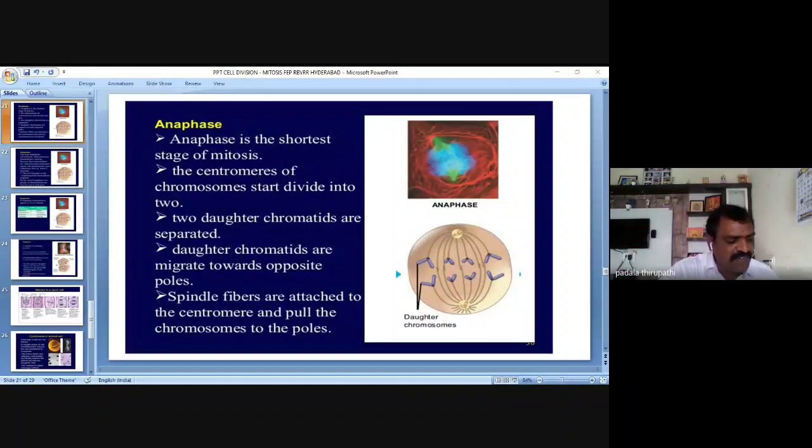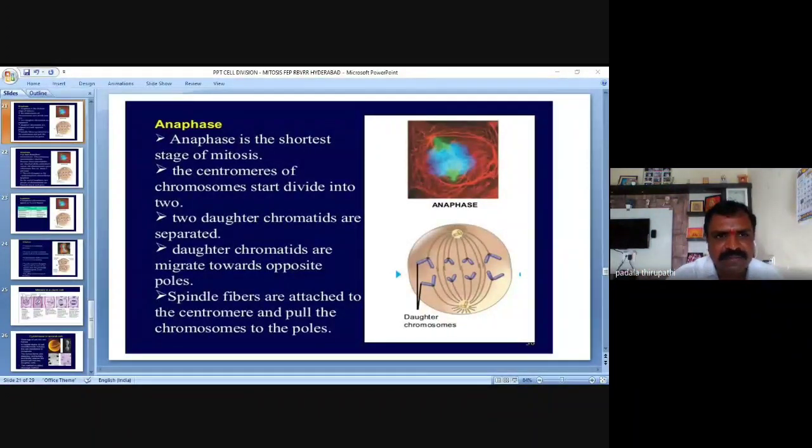The spindle fibers are attached to the centromere and pulled towards the opposite poles of the cell. So the chromosomes divide to form two new daughter chromatids, which move towards the opposite poles in the anaphase.